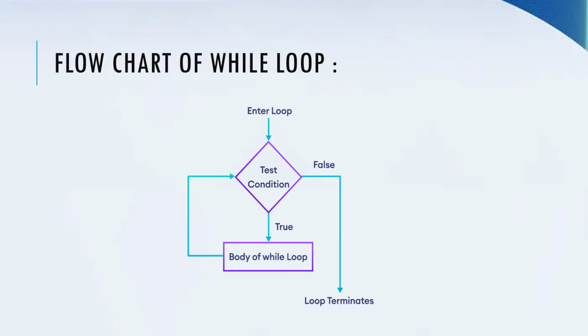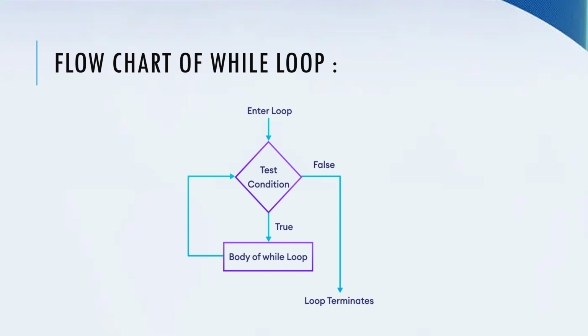Now let us see the flowchart of the while loop. We enter into the loop by checking the test condition. If the test condition is true, the body of the loop is executed. When the condition becomes false, the loop terminates and the statements after the while loop are executed.